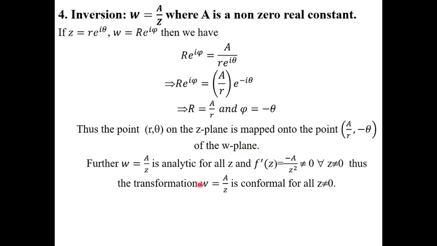Further, when we discuss conformality, what do we do? We consider W is equal to A by Z. W is equal to A by Z is analytic, and f dash z, what is the differentiation of 1 by z?